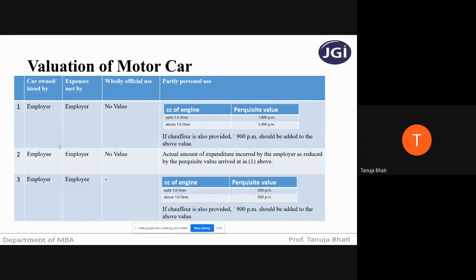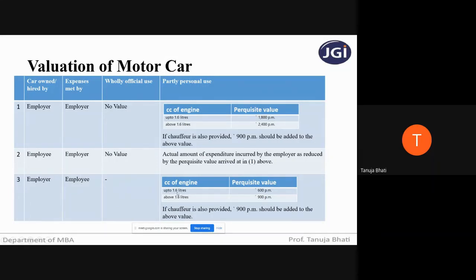Next is where the car is owned by the employer and the expenses are met by the employee. So the employer is just giving the car, but telling the employee you are going to look after the running and maintenance charges of the car. Then wholly office use, there is no question. Partly personal use, then again you have to see the cubic capacity of the engine.